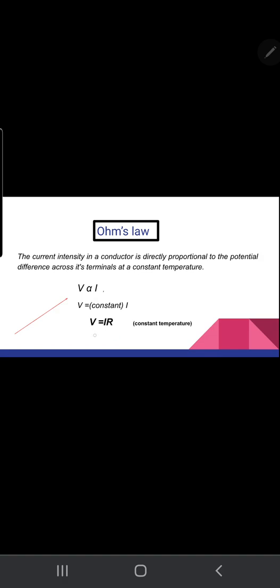So Ohm's law: V equals I R. R is the constant, resistance. It is the opposition to the flow of electric current. Resistance of a material, or ohmic resistance R, is the opposition to the flow of electric current.